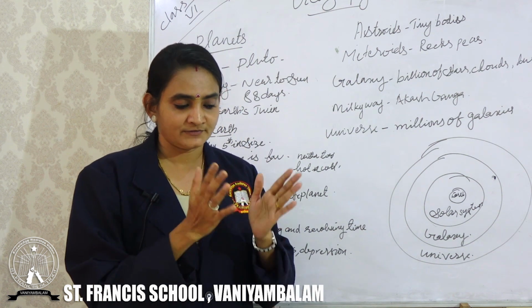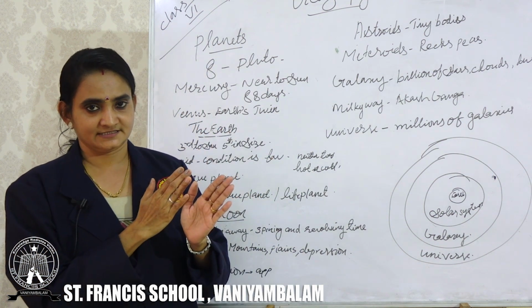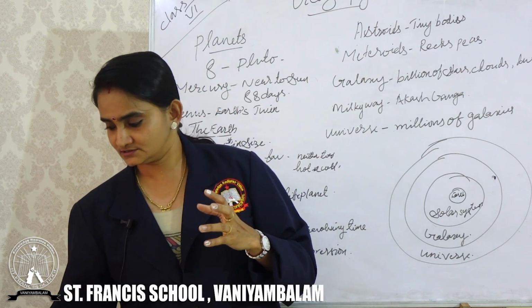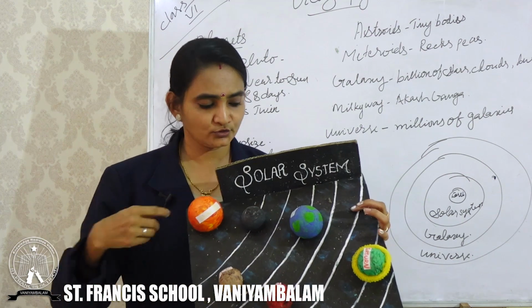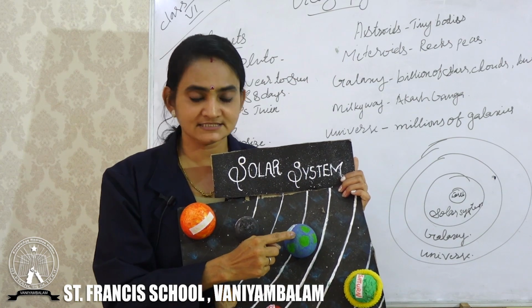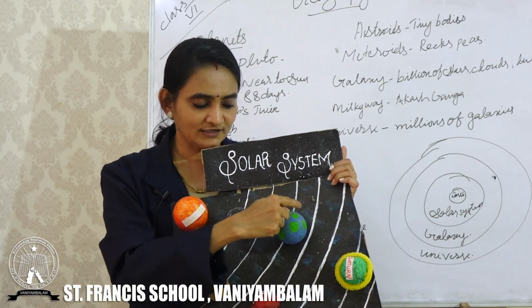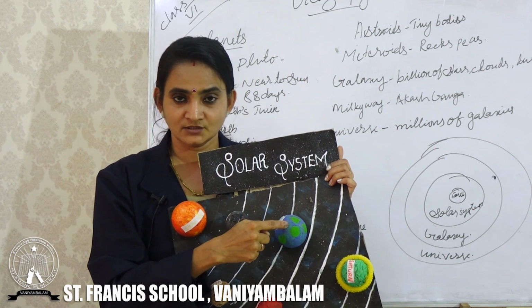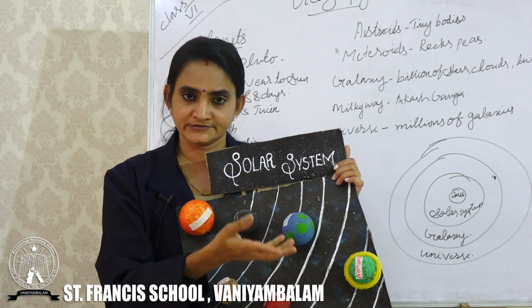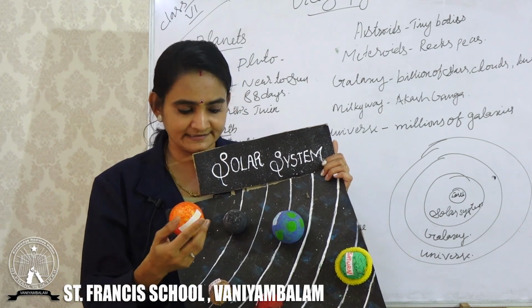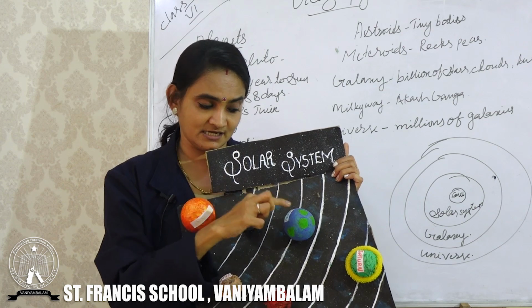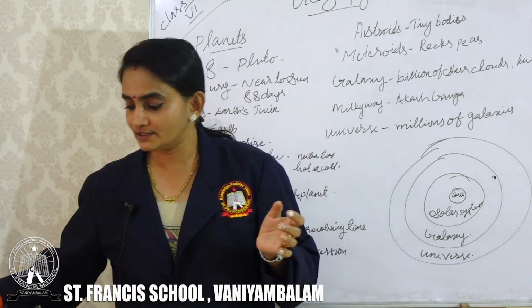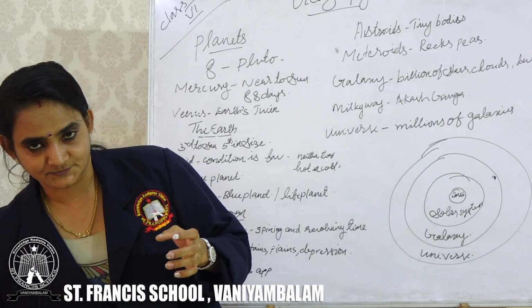Okay? Now, we learned that it is a unique planet. Right? But whenever we take a picture of our Earth, just suppose, as I showed you this picture, isn't it? This is our Earth. And what is the color of this Earth? It is blue in color, isn't it? Why not any other color? Red, green, yellow, something like that? No, it has to be blue in color, because our Earth is covered by 2/3 of water.